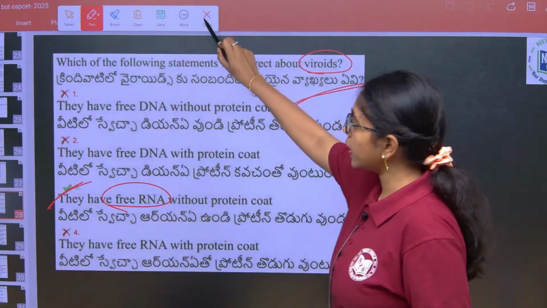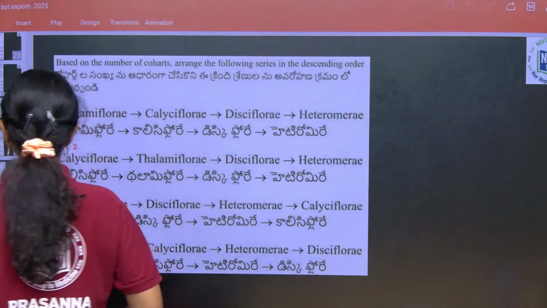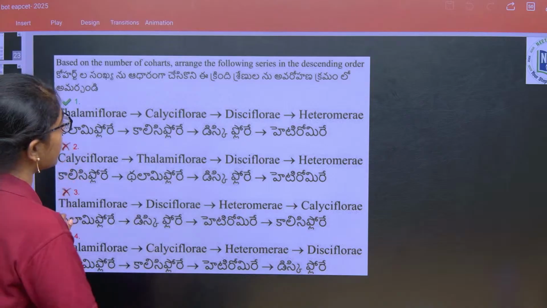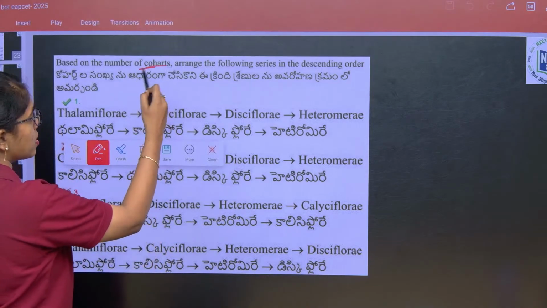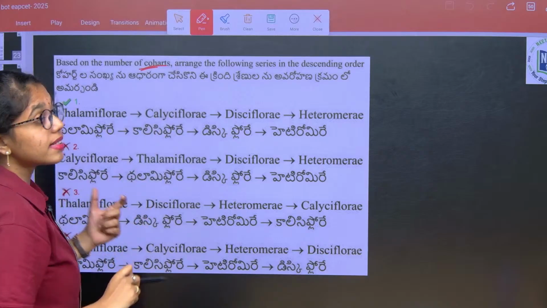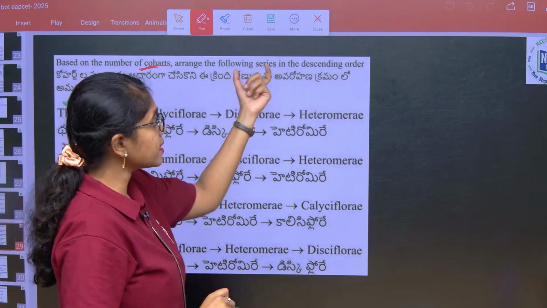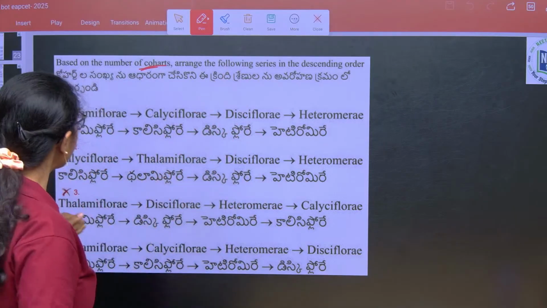And then, based on the number of cohorts, cohorts are nothing but similar orders. Arrange the following series in the descending order in the form of cohorts.